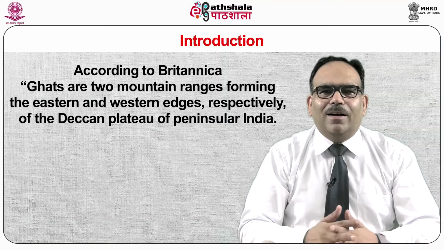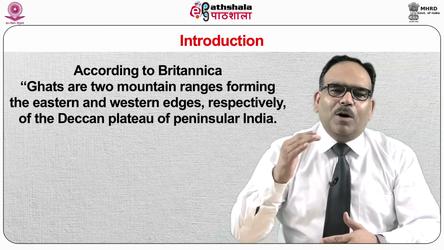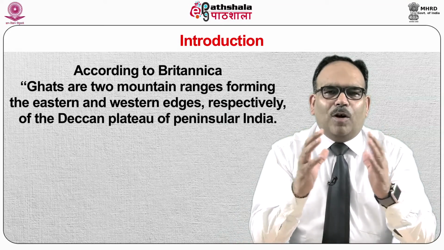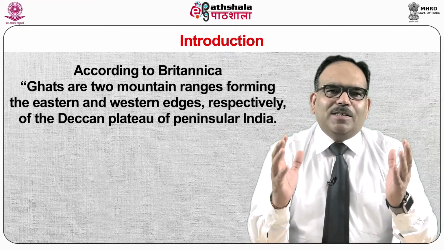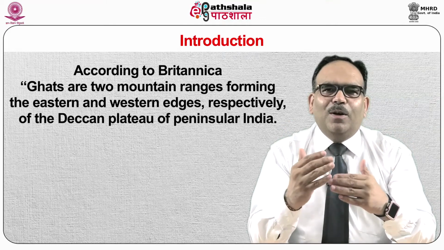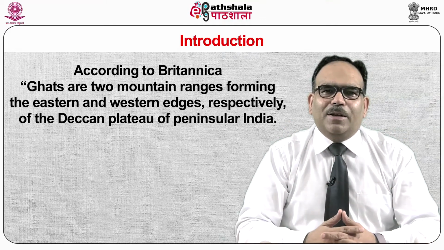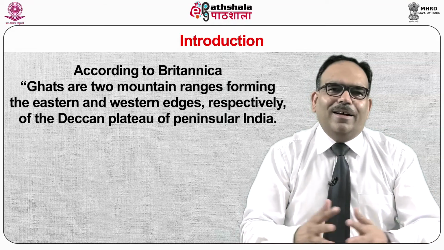According to Britannica, ghats are two mountain ranges forming the eastern and western edges respectively of the Deccan Plateau of peninsular India. The two ranges run roughly parallel to the Bay of Bengal and Arabian Sea coast respectively, from which they are separated by strips of fairly level coastal land.